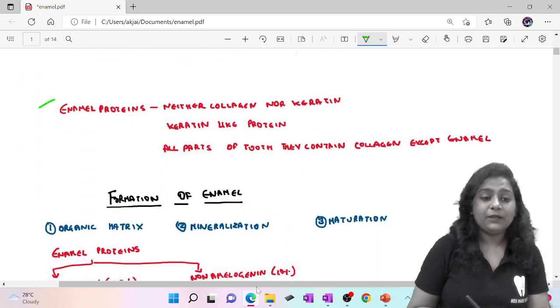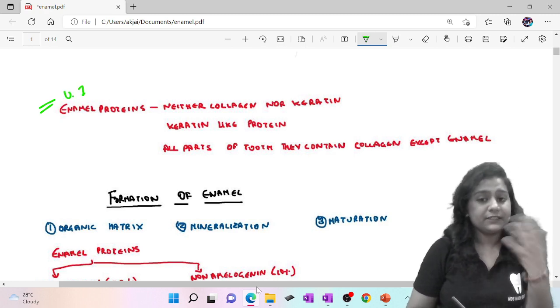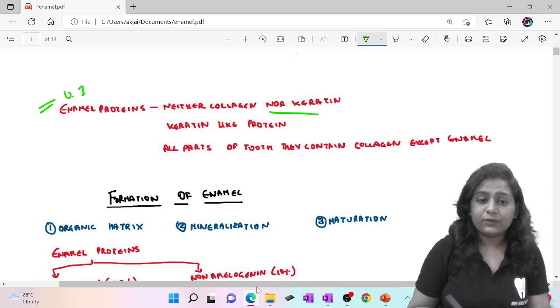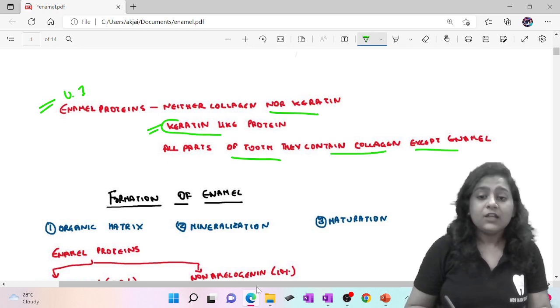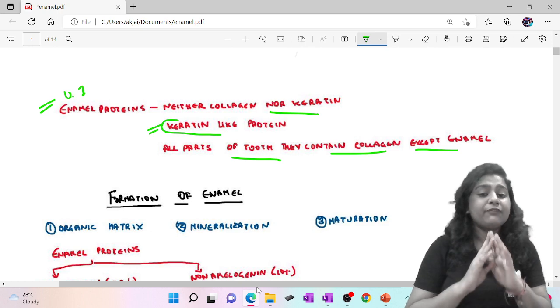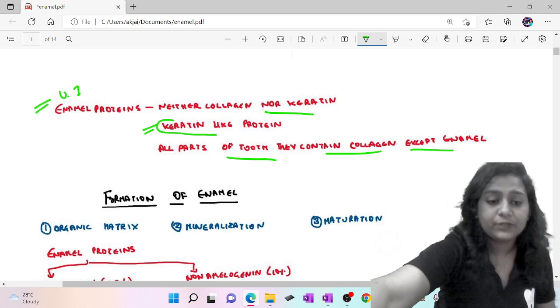Now what are enamel proteins? Very important. These enamel proteins are neither collagen nor keratin. Rather, these are keratin-like proteins. So all parts of the tooth contain collagen except enamel, which is very important. So enamel does not have collagen, rather they have keratin-like proteins.